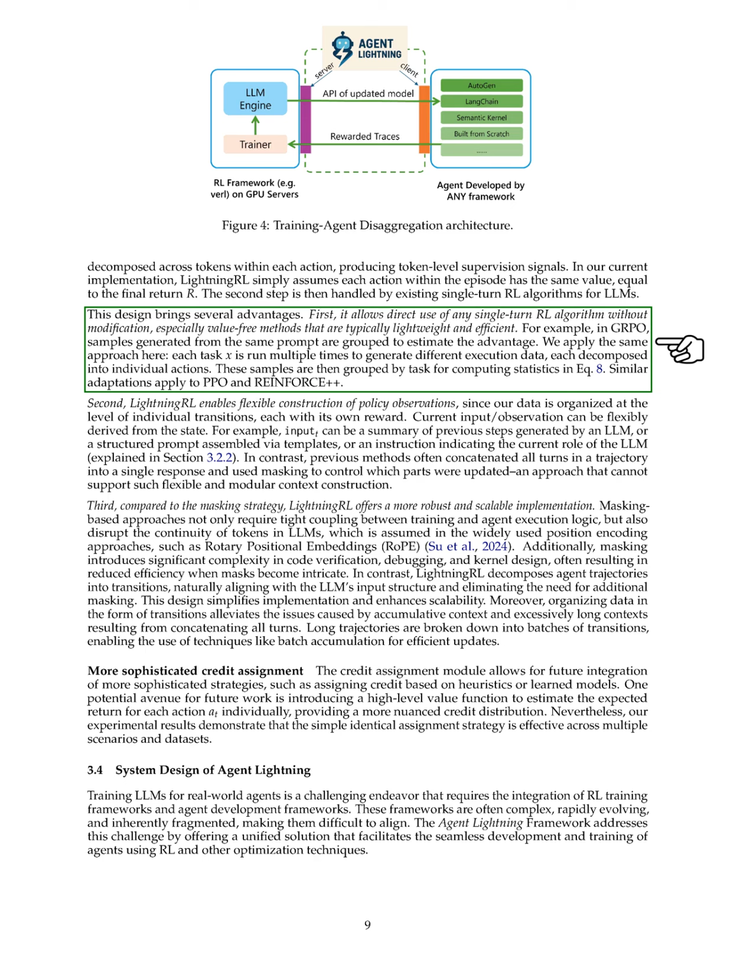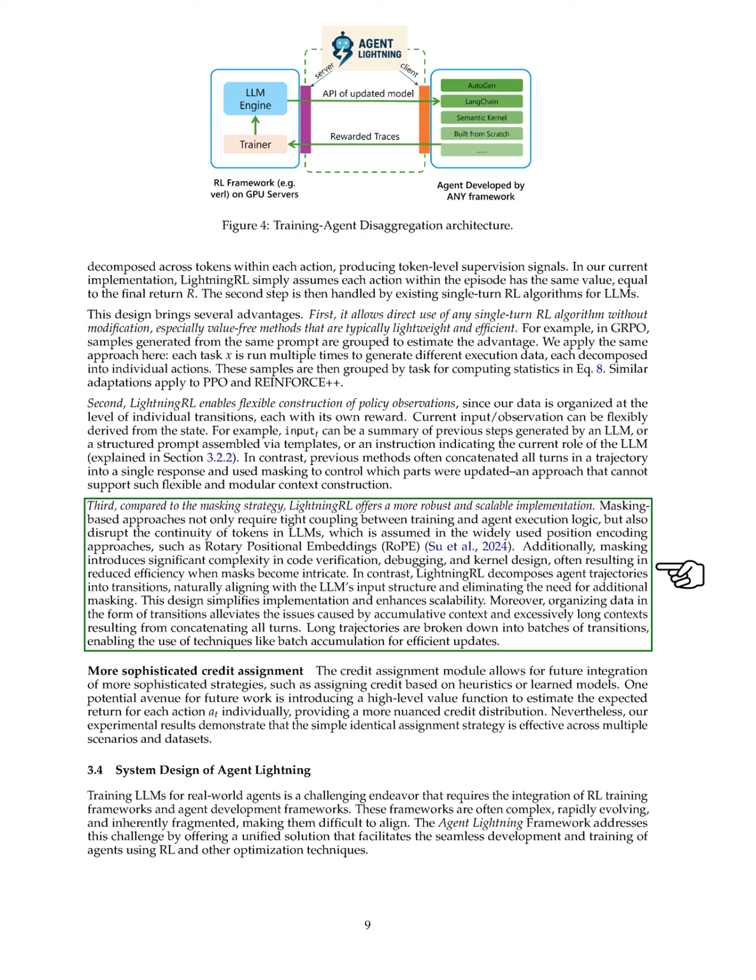Additionally, Lightning RL provides flexibility in how we construct observations, as our data is organized at the transition level. This means we can derive current inputs from various sources, such as summaries of previous steps or structured prompts, unlike previous methods that required concatenating all turns into one response.